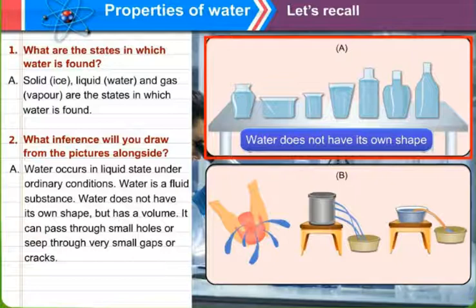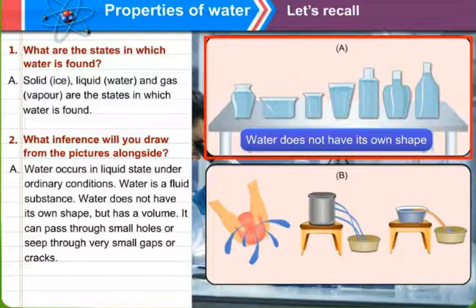If 1 liter of water is poured in any of these different shapes of container, it is going to remain 1 liter only. It will have the same volume. What changes is the shape of the container.